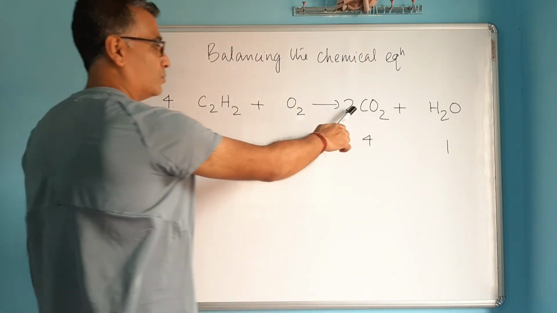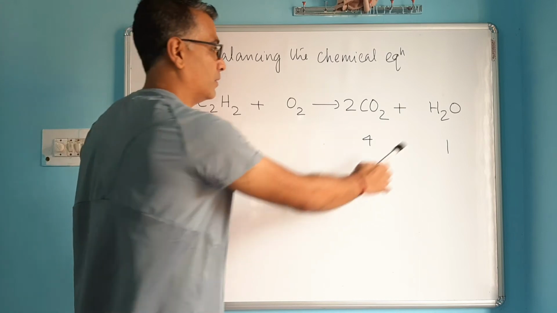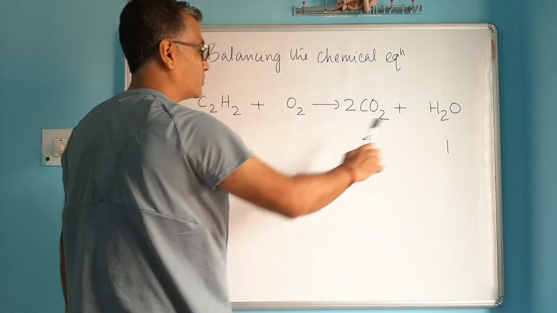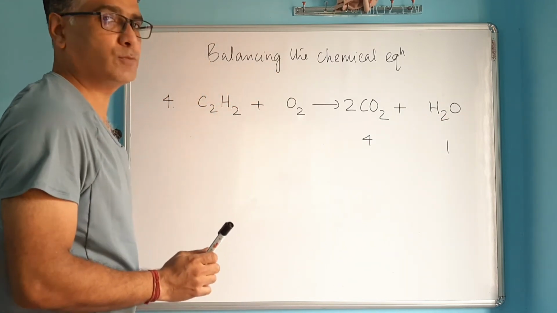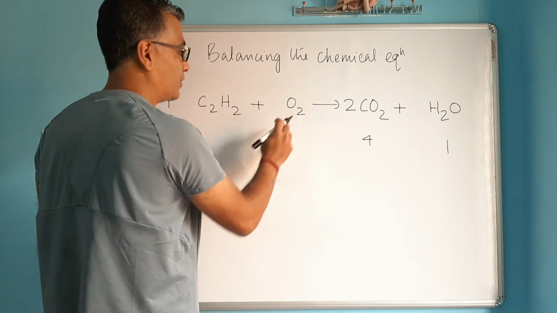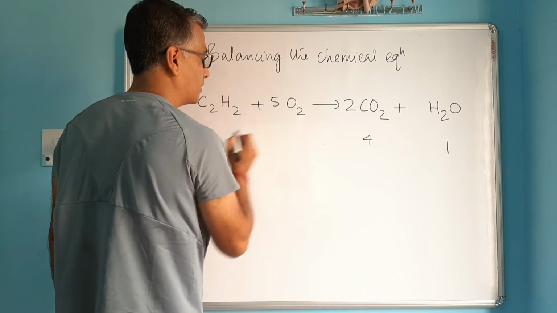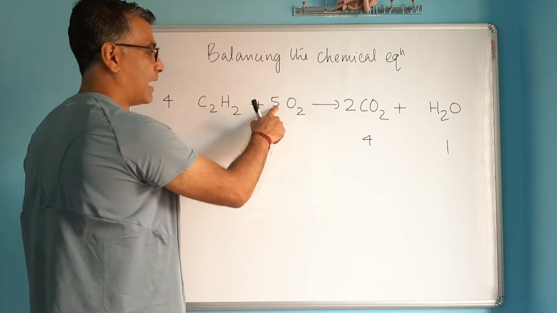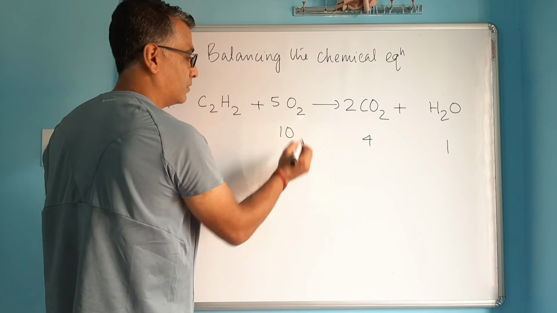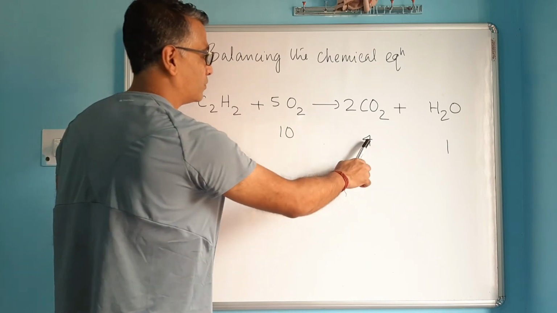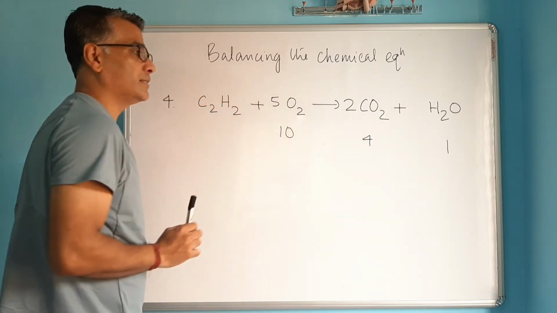2 into 2, 4 oxygen, plus 1 more oxygen, total is 5. There are 5 oxygen atoms on right hand side, whereas you've got 2 here. So how do you make it 5? If you write 5 here, the problem is that 5 into 2 will make it 10, whereas you've got 4 plus 1, 5 only on the other side.